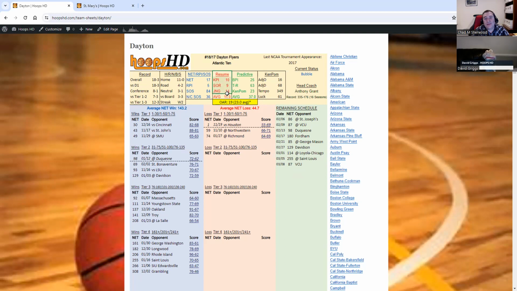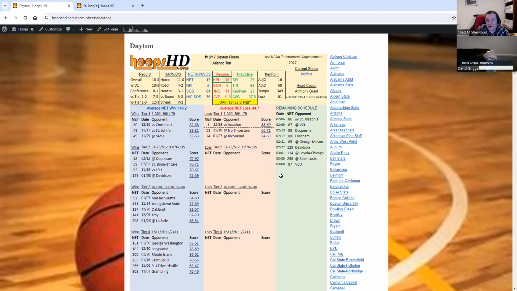Okay. The next column is resume metrics. Resume metrics are the three main metrics out there that actually look at how a team has performed on the court, wins and losses, to determine where you rank in the country. Results based. KPI is Kevin Pauga's KPIsports.net website. This number is on the official NCAA team sheets.